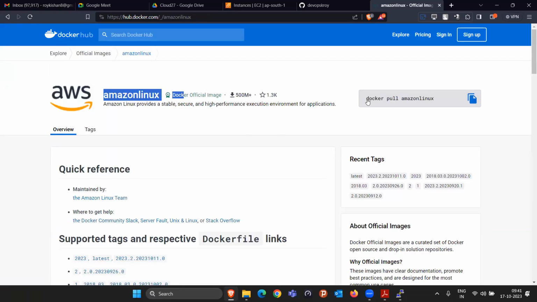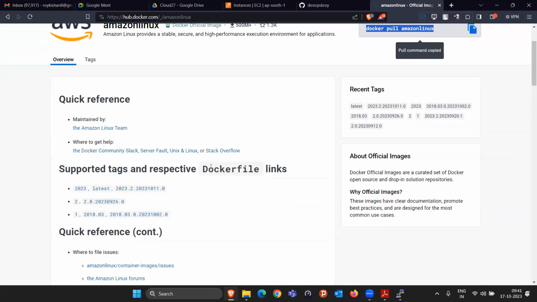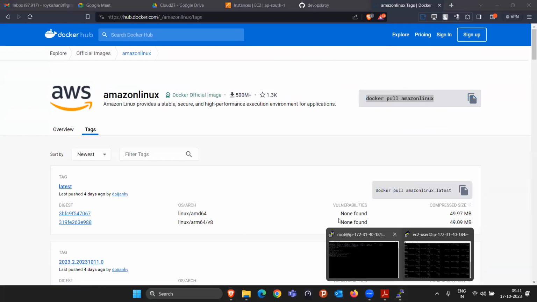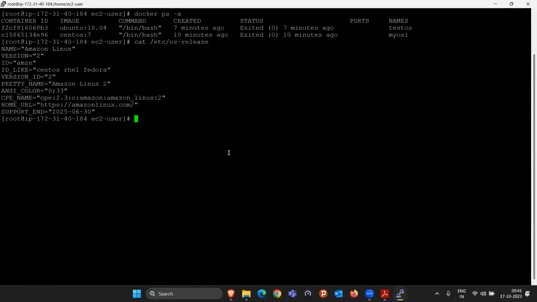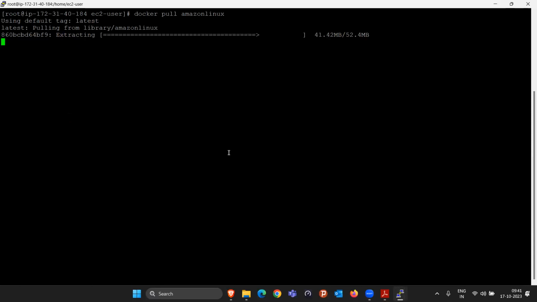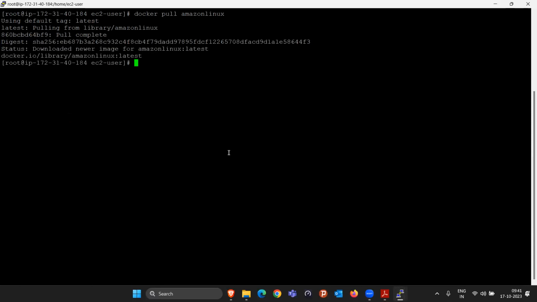Let me just show you: docker pull amazonlinux. I was also unaware of this. Let me just do this. I copy it, so it is going to pull Amazon Linux. Definitely they are going to pull the latest Amazon Linux. It will not be Amazon Linux 2. It will be Amazon Linux 3 most probably.